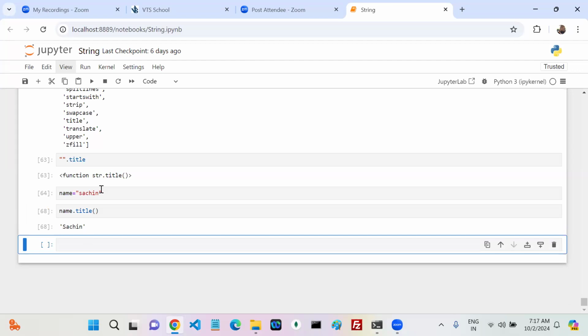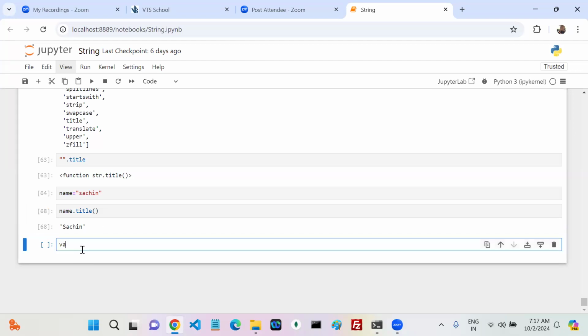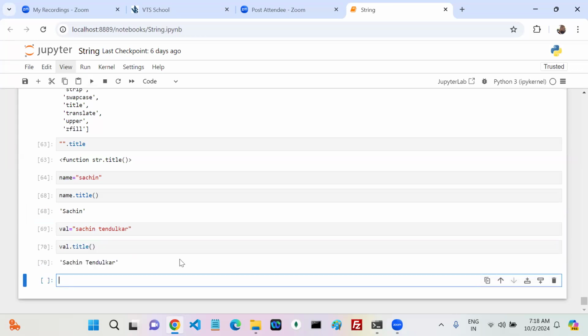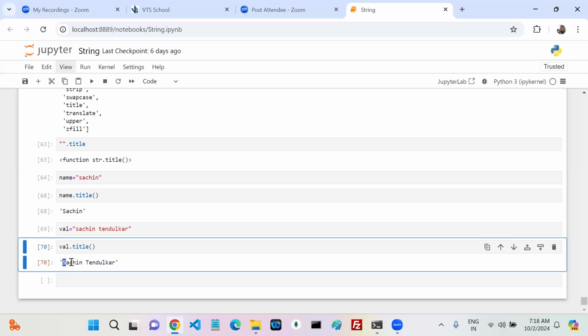What did you observe? In the string, wherever a word is there, it starts with an uppercase letter or not.